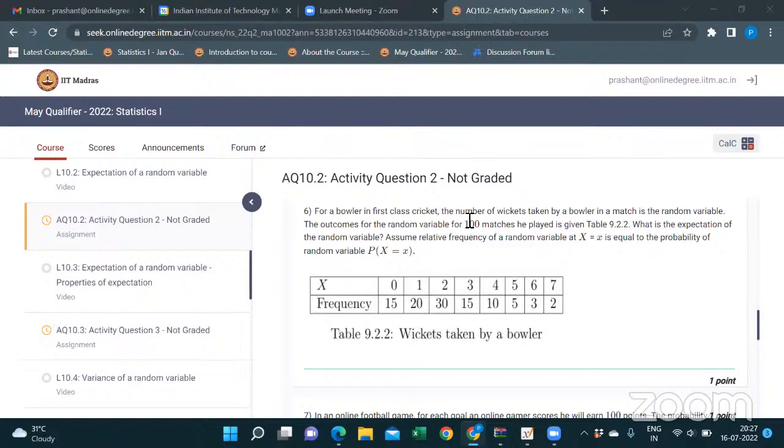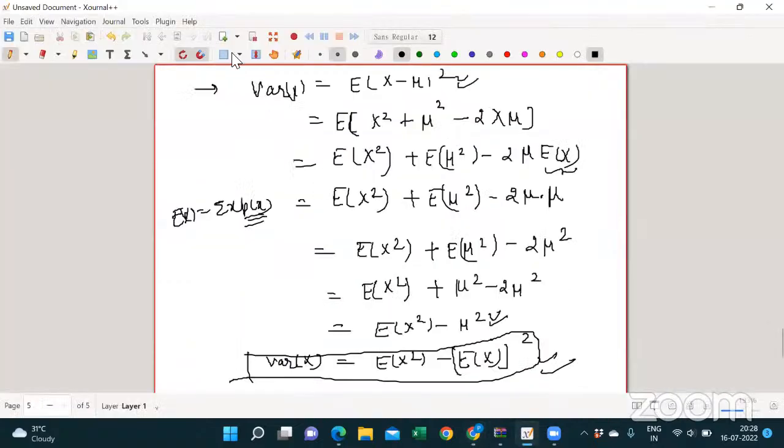Sir, while calculating expected x, what I did is multiply the relative frequency with the frequency, means 15 into 0.15, 20 into... No, why? No need. See what the expectation is. Try to understand here. One second, let me sort it out.